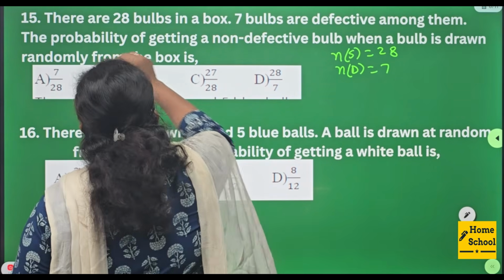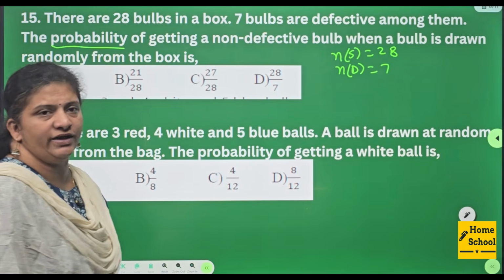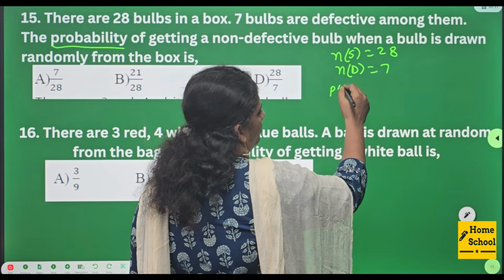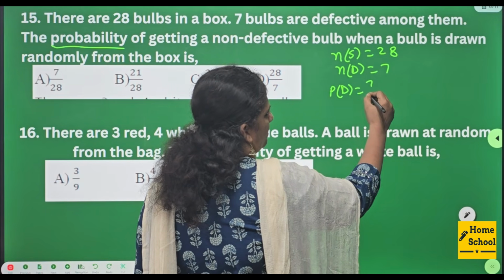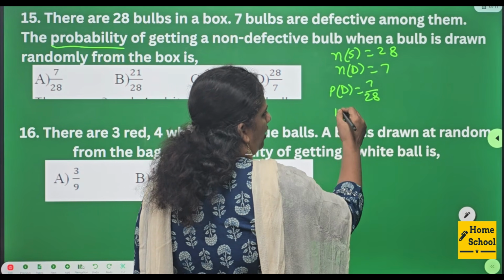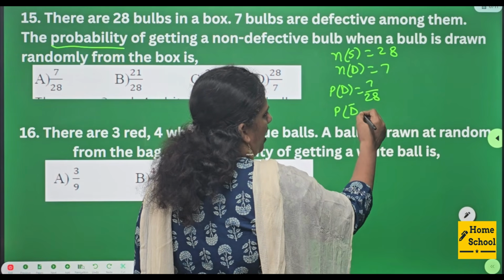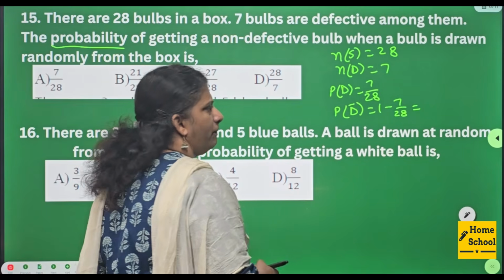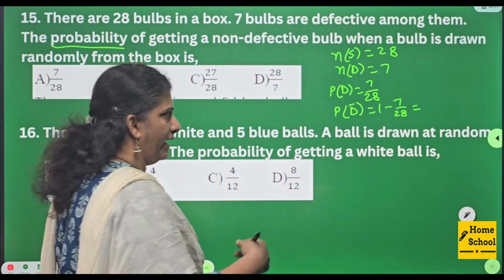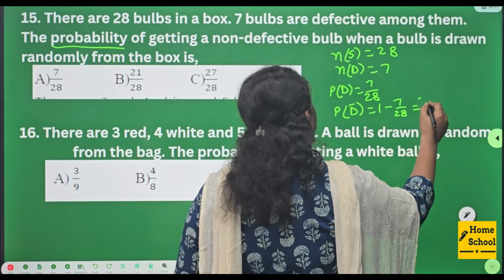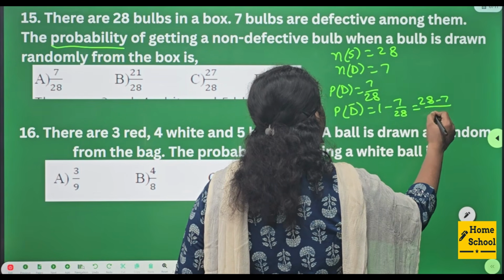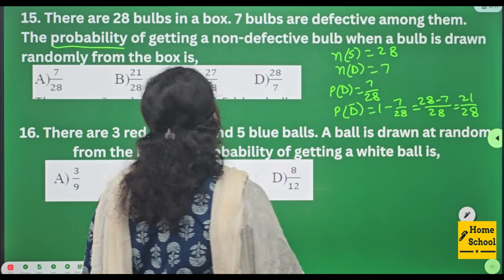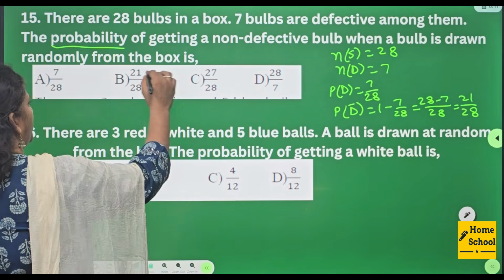But here the question is the probability of getting them. The probability of defective bulbs is 7 by 28. Non-defective means D bar is equal to 1 minus 7 by 28. We know P of D plus P of D bar equals 1. Subtract from 1: 28 minus 7 by 28, that is 21 by 28 is your answer. Option B is your answer.